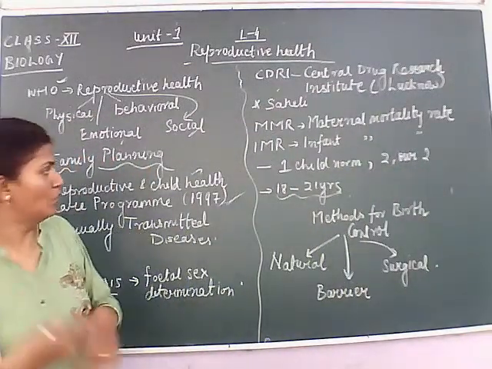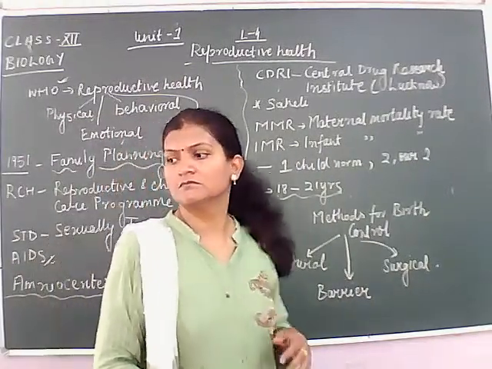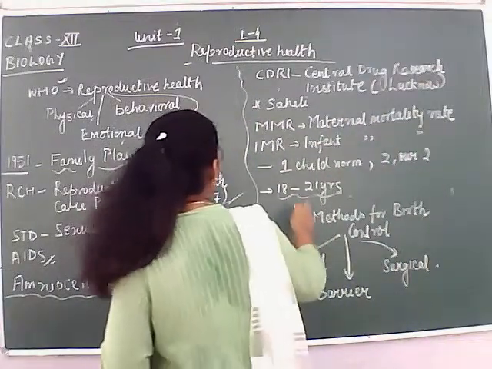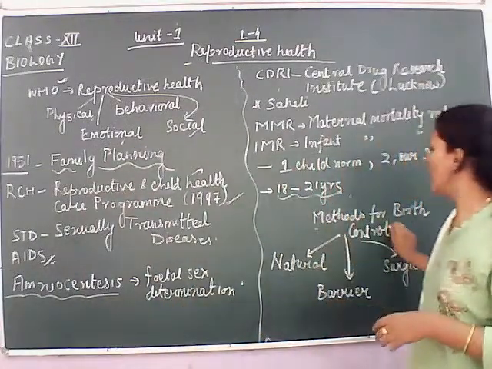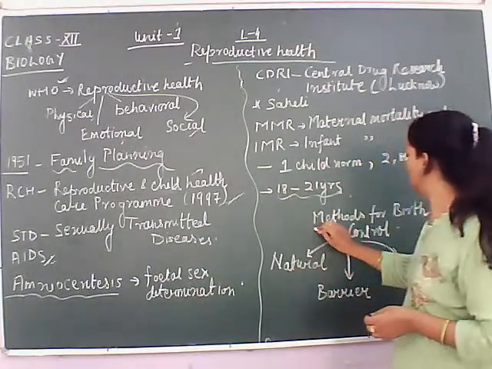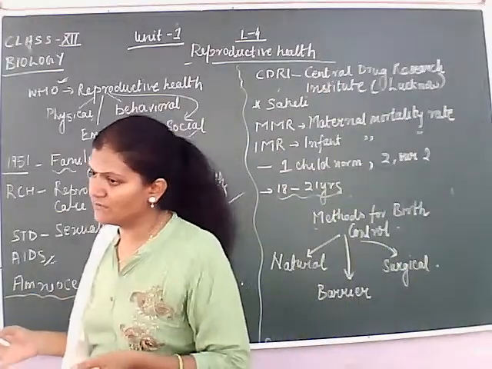Now, students, the next one is that after reading this, we should know that this was all about the introduction of the lesson.